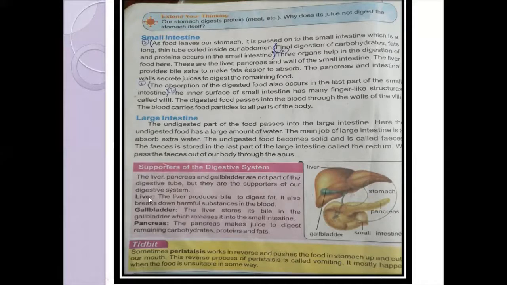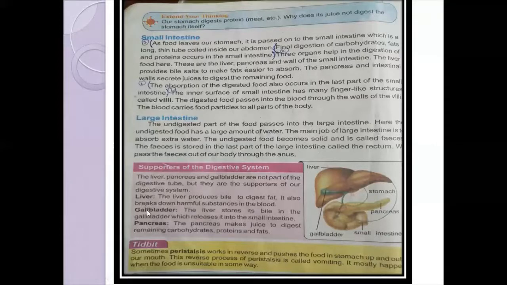Now these are some supporters of the digestive system. Like I told you, the liver secretes the bile juice, and it digests the fat. That bile helps in the digestion of fat, which takes place in the small intestine. I told you, carbohydrate is digested in the mouth, proteins in the stomach, and fats in the small intestine with the help of this bile secretion which comes from the liver. It also breaks down the harmful substances in the blood. This is the next function of the liver.